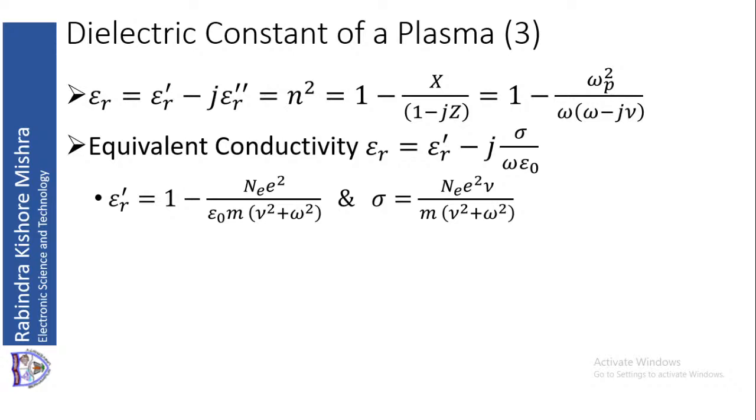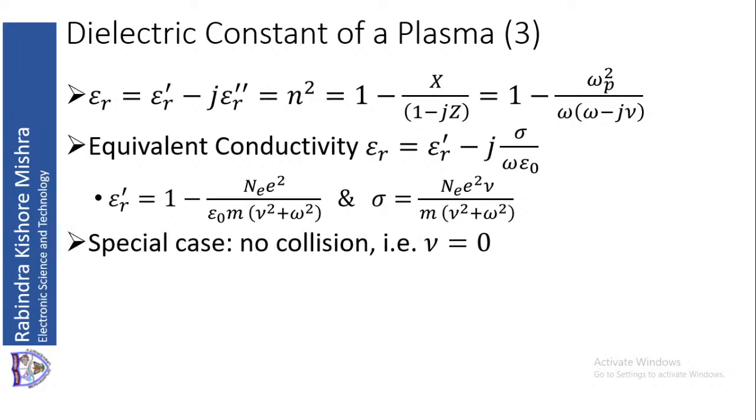Epsilon r dash will be 1 minus Ne e square upon epsilon 0 m into nu square plus omega square, and sigma will be Ne e square nu divided by m into nu square plus omega square. The denominator is the same in both cases, except that in the first case epsilon 0 is multiplied. The numerator is almost the same, Ne e square is common, and nu is multiplied for sigma.